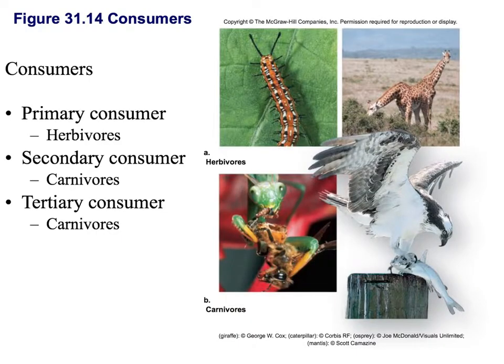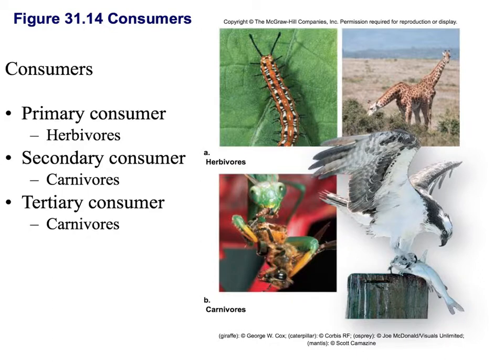Other organisms are classified as consumers. The first level are the primary consumers. These are our herbivores. They eat plant material and take in energy from those plants. Secondary consumers are carnivores. These guys eat the primary consumers. Tertiary consumers are also carnivorous, and they eat the secondary consumers. Generally, our trophic cascade or trophic levels don't go higher than tertiary or quaternary consumers. These carnivores, quaternary consumers, are usually our top predators.